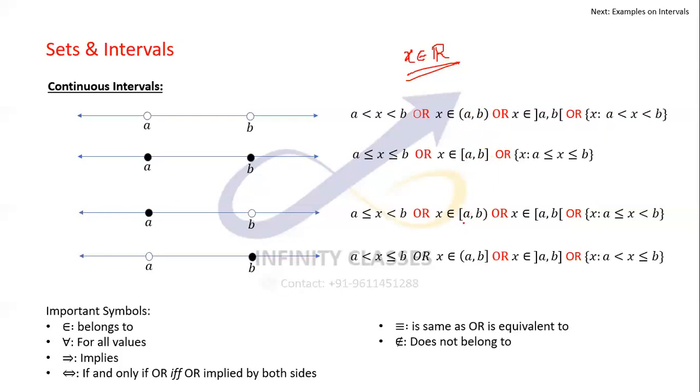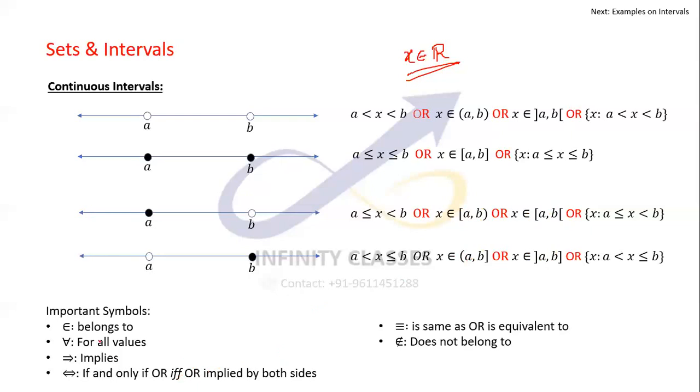Something similar here, with one square bracket and one round bracket. That means all the values between a to b, where a is included, but b is not included. Here a is not included, but b is included. You should check the symbols here as well, because these are sometimes very confusing. So be very careful around these, and go through all of them so that you're not confused.